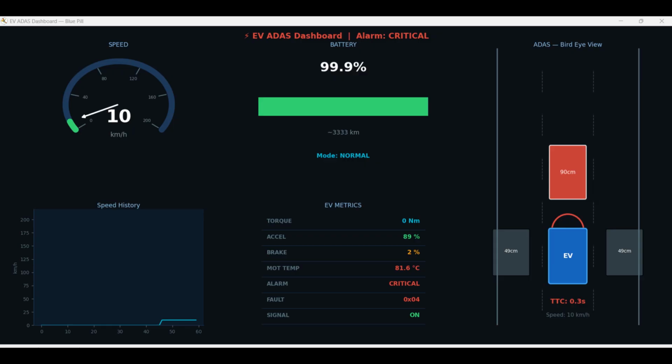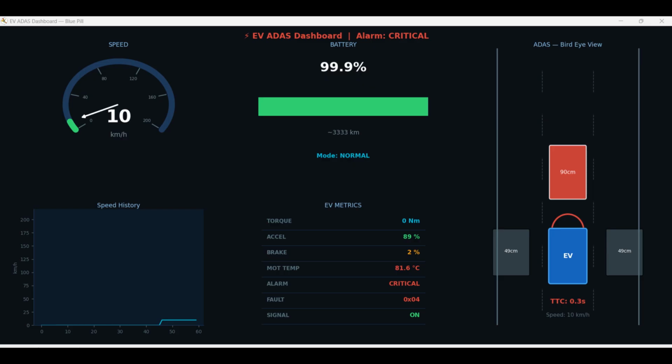First, the speedometer. The speedometer displays current vehicle speed in km per hour. When the accelerator increases, speed increases. When the brake is applied, speed decreases. Battery percent: the battery percentage shows remaining battery capacity. As the vehicle accelerates and consumes power, battery percentage slowly decreases.